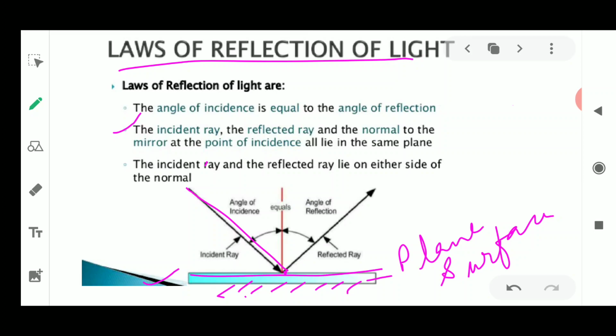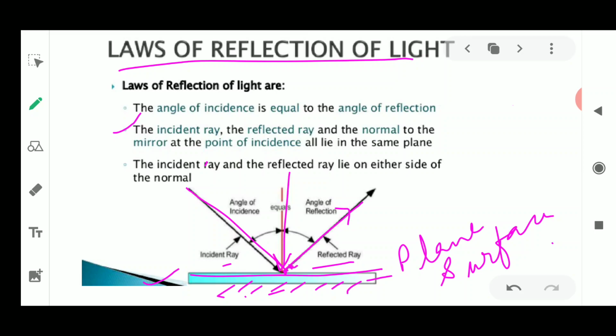Whenever the ray strikes the reflecting surface, what happens? The incident ray is reflected, and it becomes a reflected ray. The point at which the striking takes place is known as the point of incidence. The normal is also drawn, dividing these two in equal parts. That line which we construct is known as the normal, which is perpendicular to the surface. All these are lying on the same plane. What is that same plane? The same plane means where the experiment is being done.